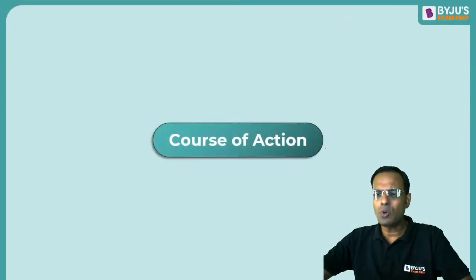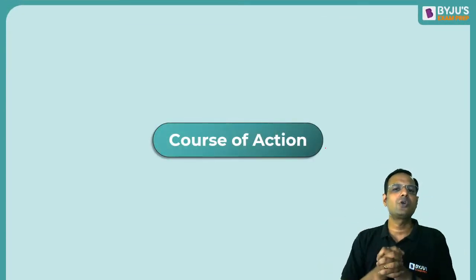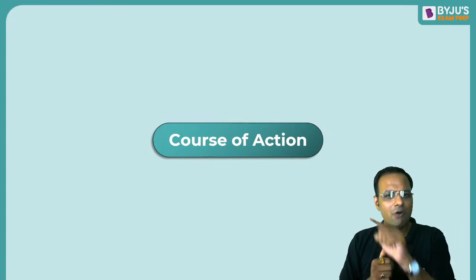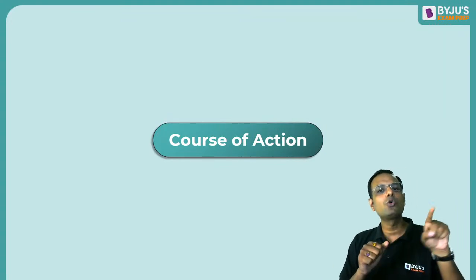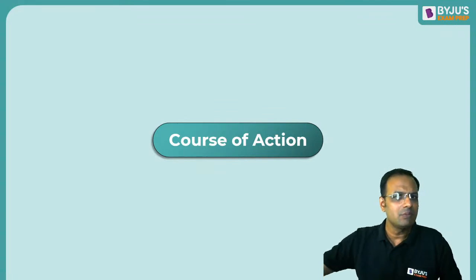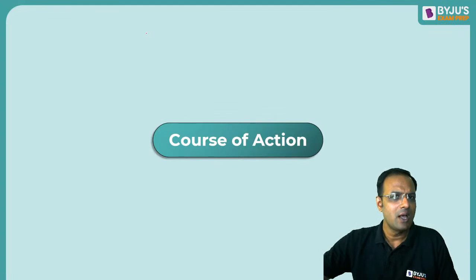Alright. So the first three questions were on cause and effect. Now we will talk about the course of action. Now what is course of action? The course of action is like this. I am going to the airport by car. I have a flat tire.